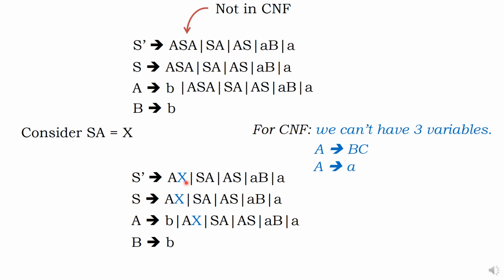Sir, the question is, who is X, sir? Hello, X is equal to SA. That also you write. Two variables accepted. Now you see, everything is okay except these three. This is not in Chomsky normal form. What should I do, sir?